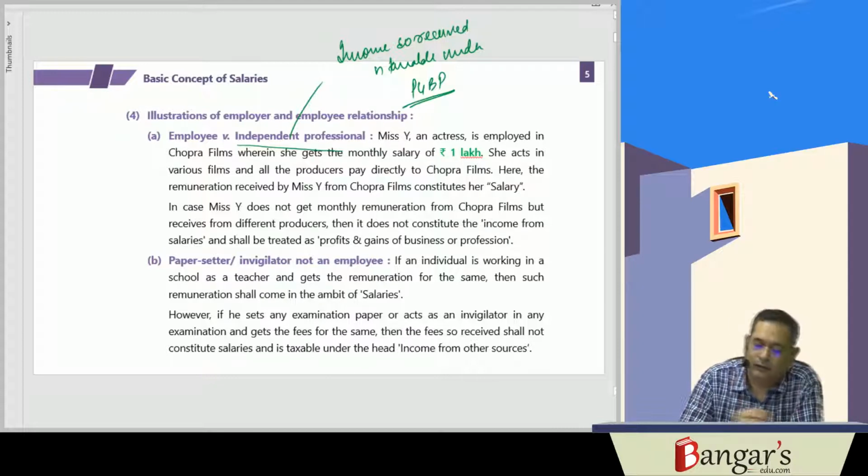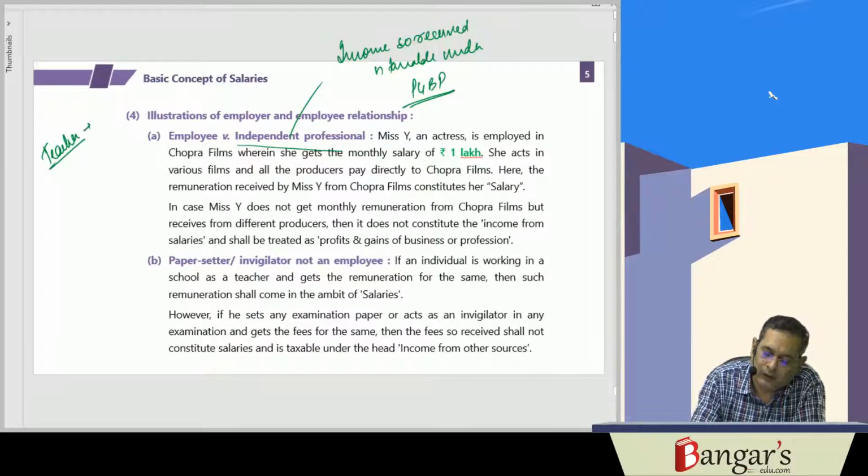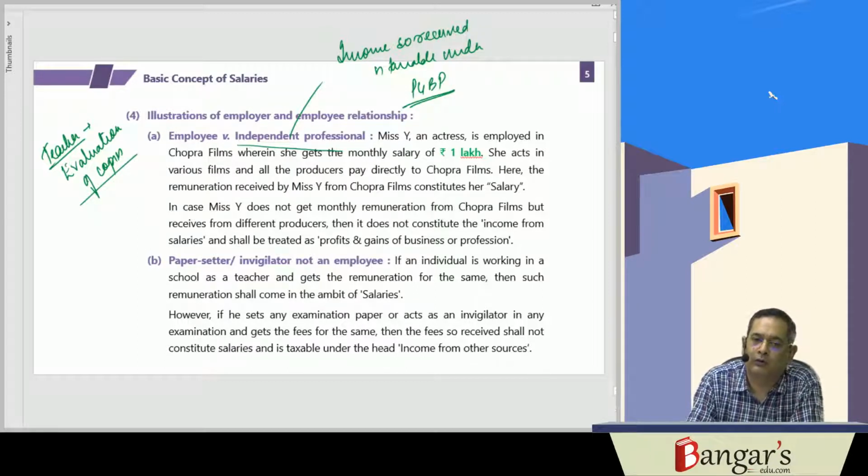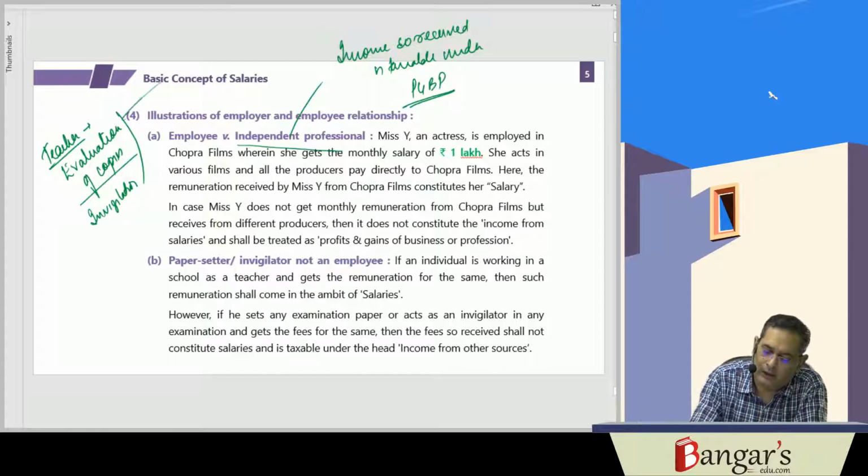Then in case teachers have been given the task of evaluation of copies by the CBSE, by the board, or by the Institute of Chartered Accountants of India, or say invigilation task is given, and here they are not acting as what? Employee. Not acting as an employee.